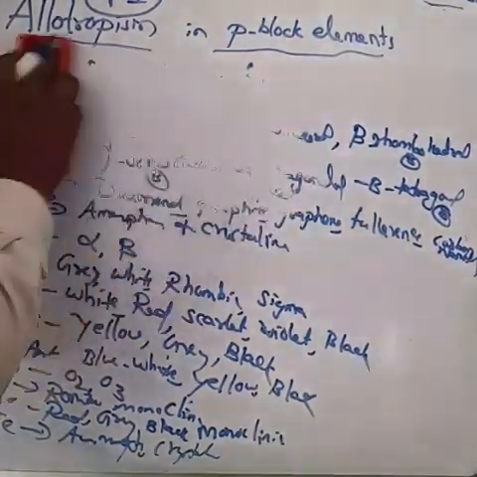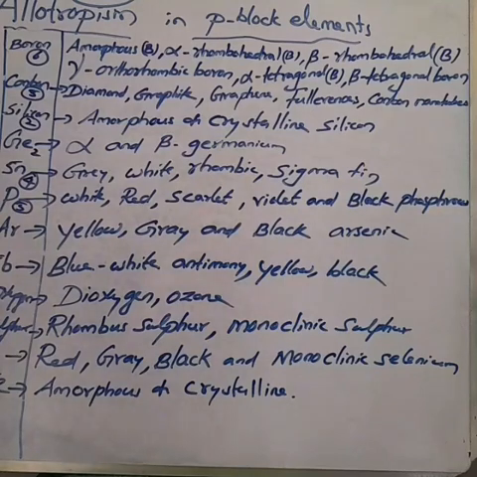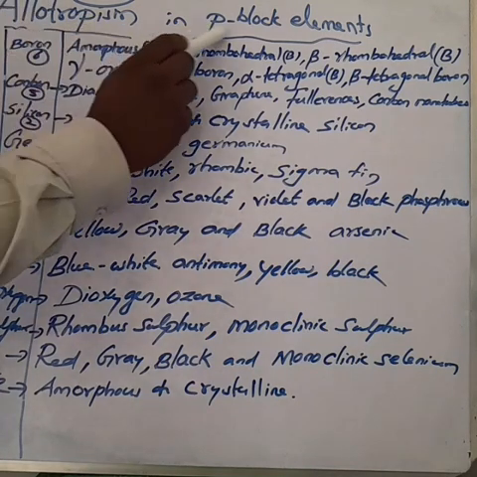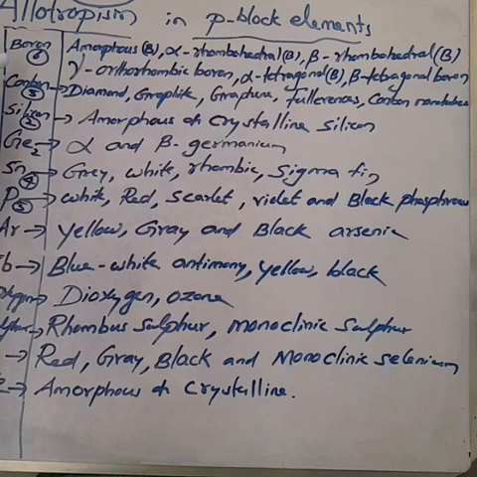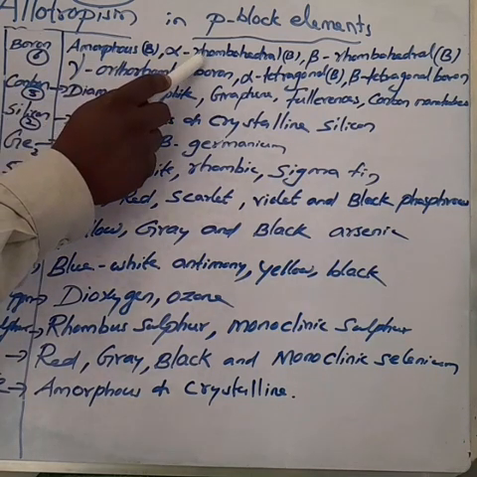Today our assignment is the same question. Dear children, once again we discuss the most common allotropies of p block elements. First element is boron, having 6 common allotropies. Number 1, amorphous boron. Number 2, alpha rhombohedral boron.